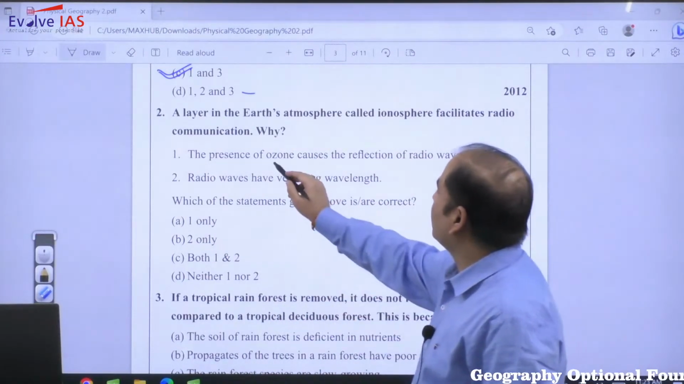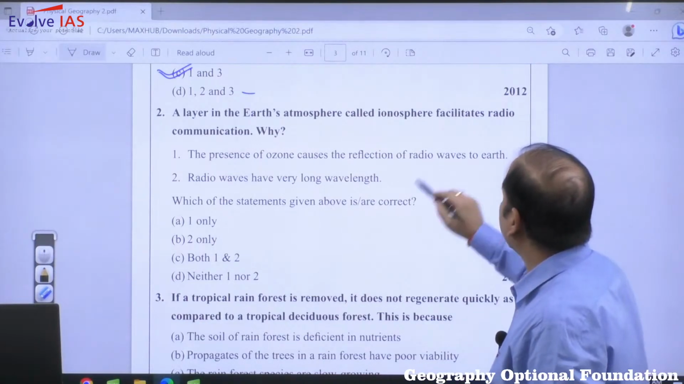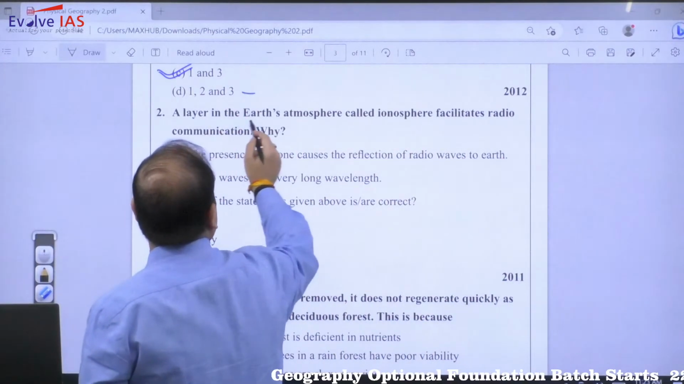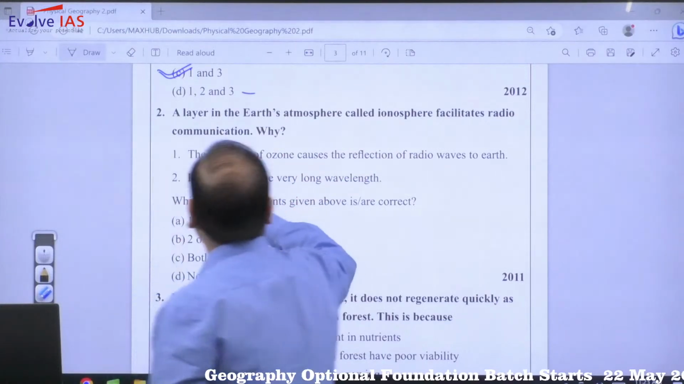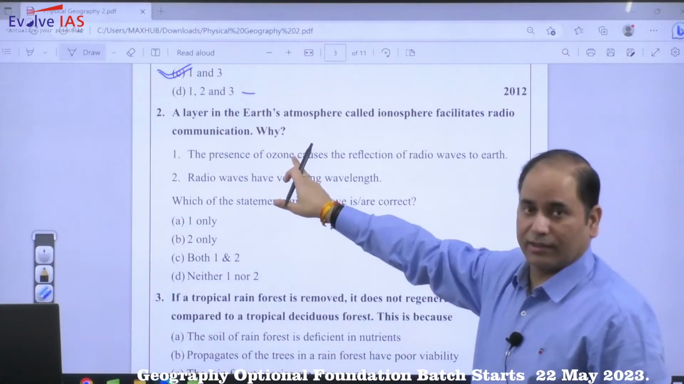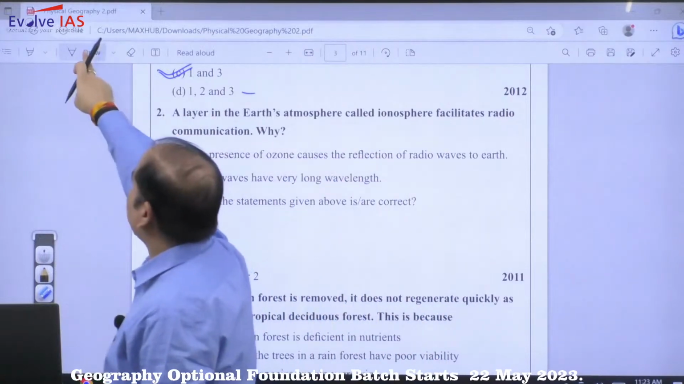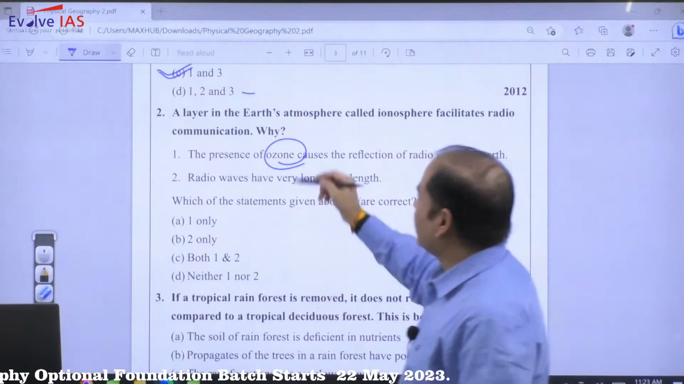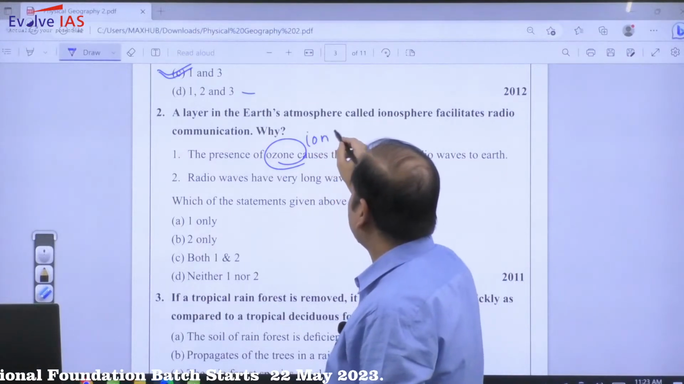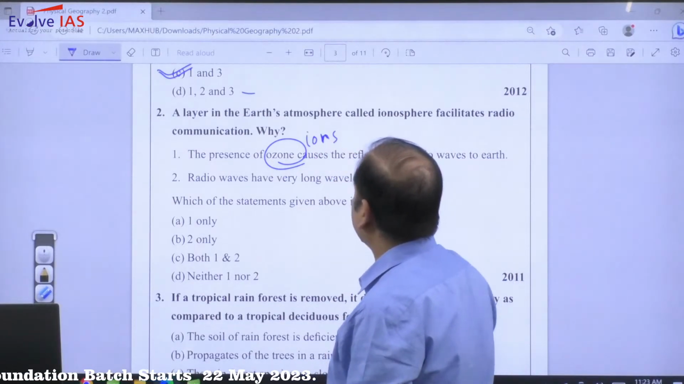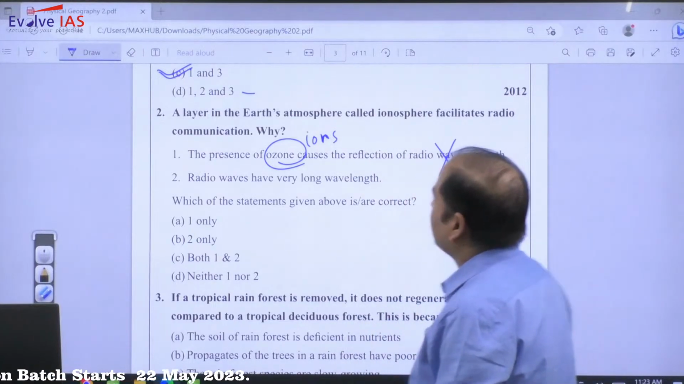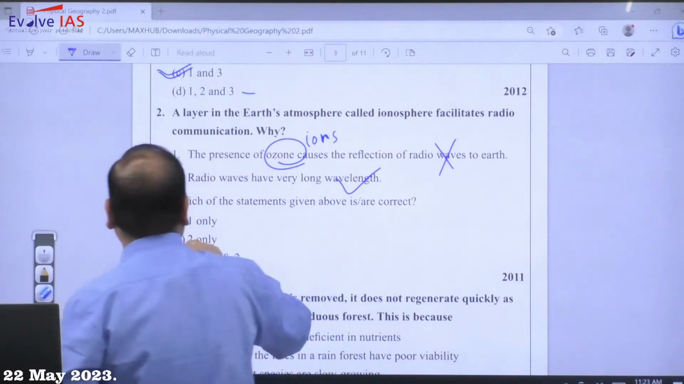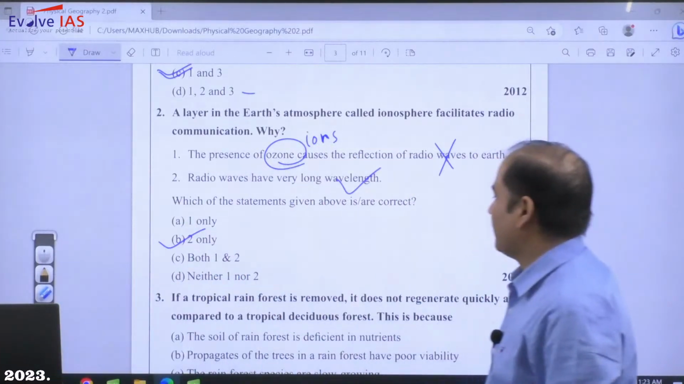The presence of ozone causes the reflection of radio waves to the earth. Radio waves, so it is talking about the ionosphere. In the ionosphere, ozone is not there. Ozone is present in the stratosphere. So this statement is incorrect. It is like the presence of ions, so this statement is correct. Radio waves have very long wavelength, that is correct. So the answer will be B only.